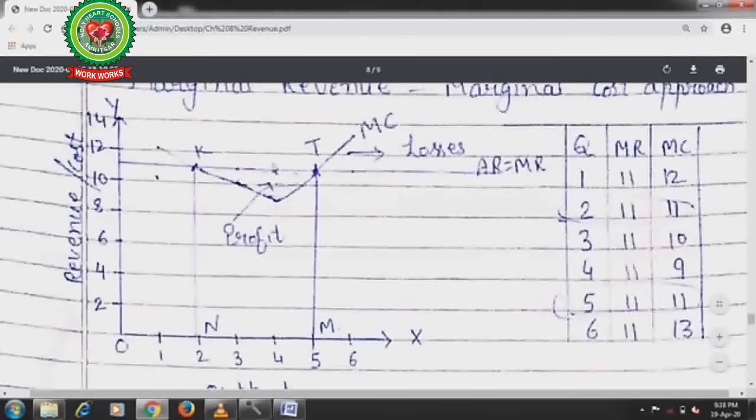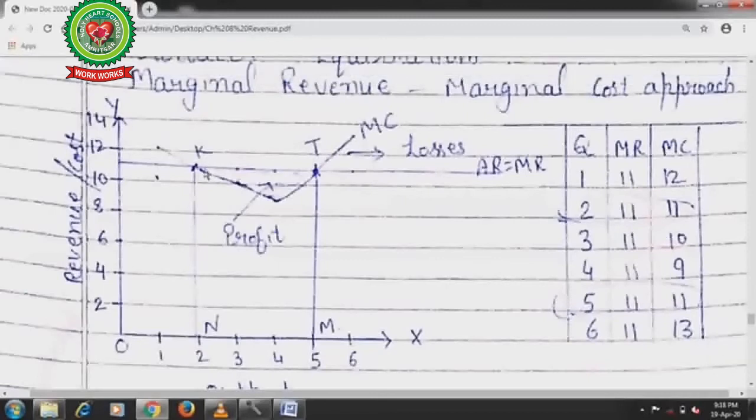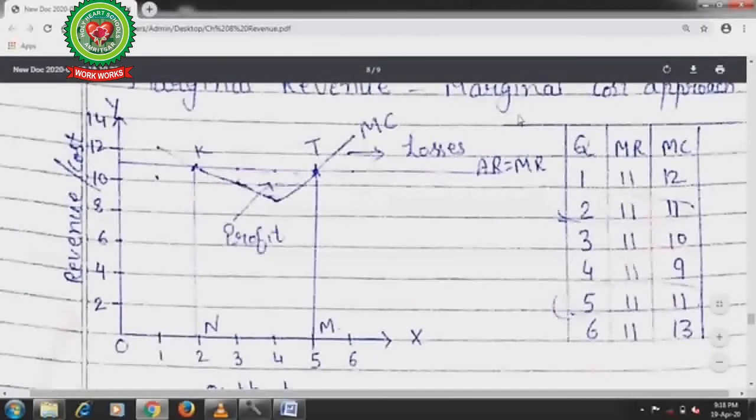Now next one is at point K, MC curve and MR curve both are equal. So this is the first condition of the marginal revenue and marginal cost approach. Second, marginal cost curve cuts the marginal revenue curve from above.